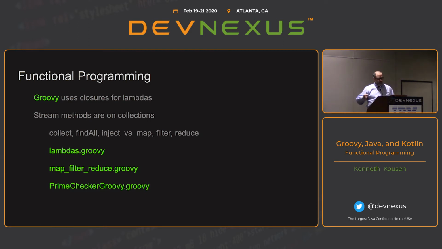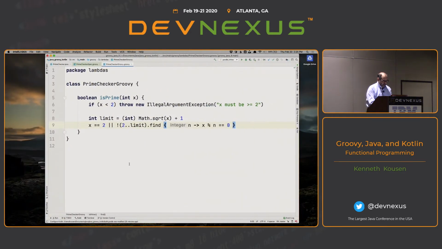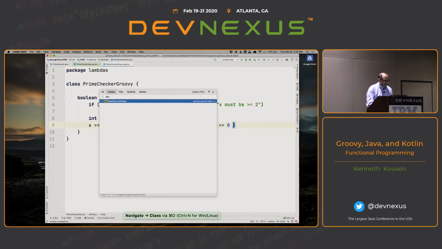Now, Groovy took those methods and added them directly to collections. Of course, the difference is that Java functional streams are lazy. They process each element through the pipeline before going to the next element, rather than doing every operation on the entire collection. But if you put the methods on collections, they're eager. You go through the whole set. So this is lambdas or map, filter, reduce here, let me bring that up. So, lambdas here.